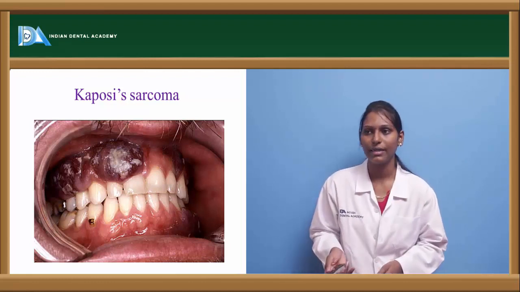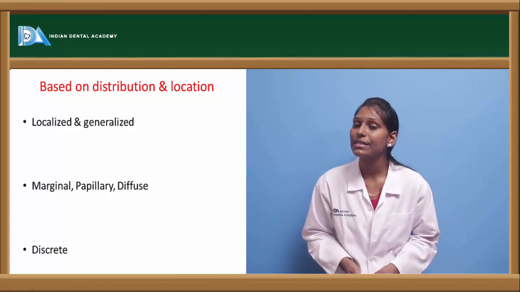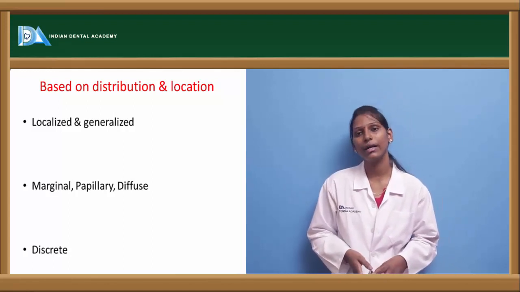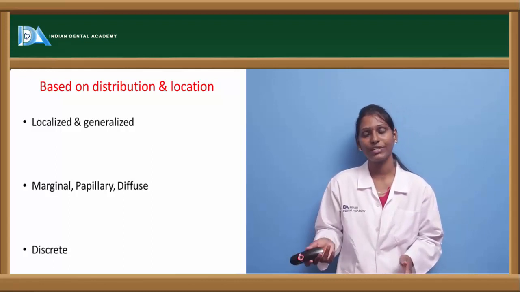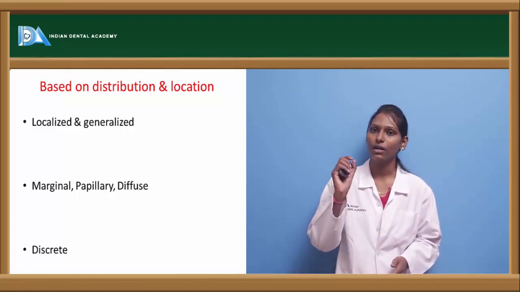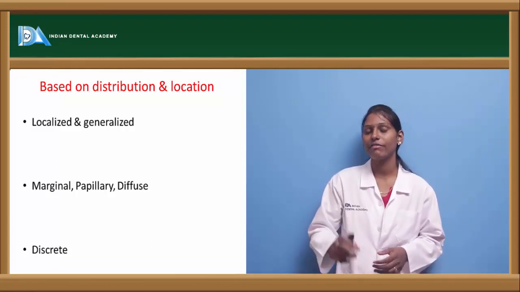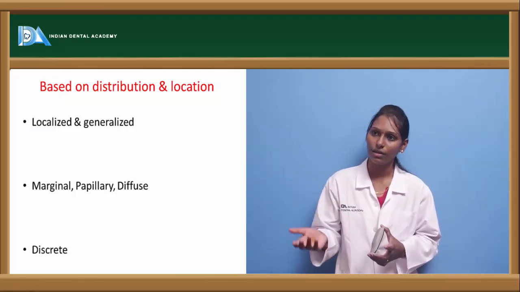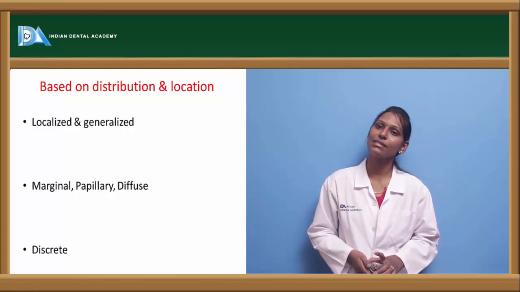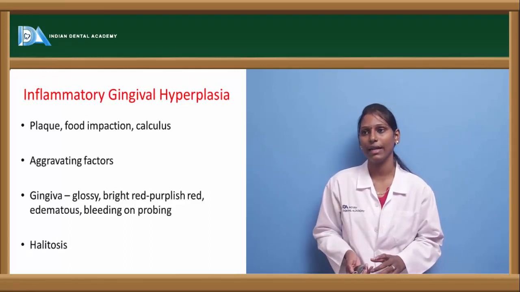Based on the distribution and location, gingival enlargements can be grossly classified as localized or generalized. Based on the location of the gingiva itself, it can be marginal, papillary or diffuse, and based on its distribution it can again be classified as discrete kind of gingival enlargement.